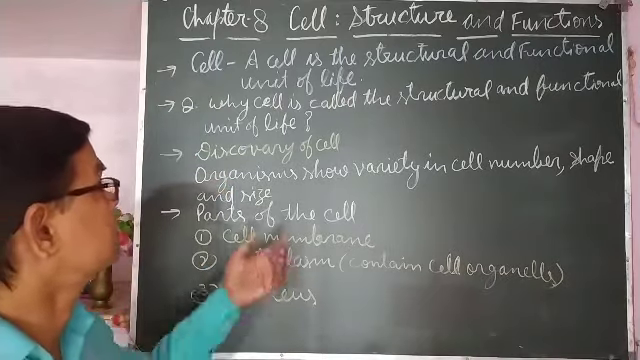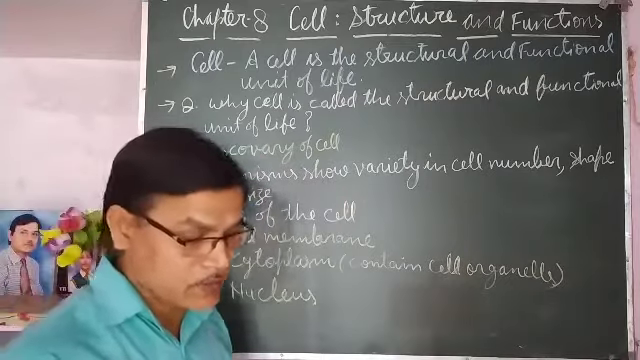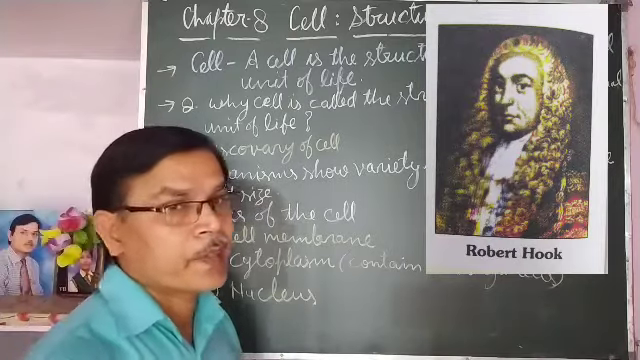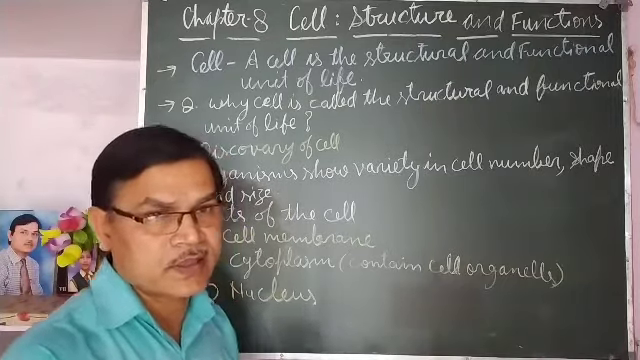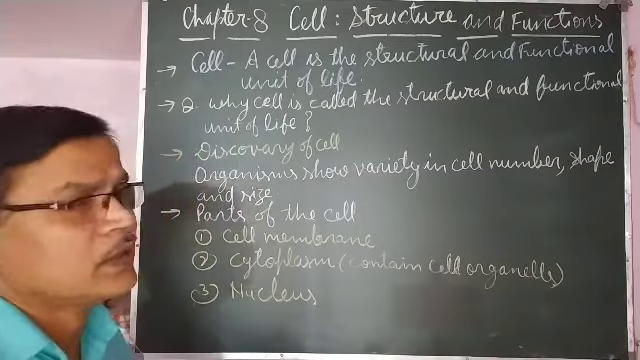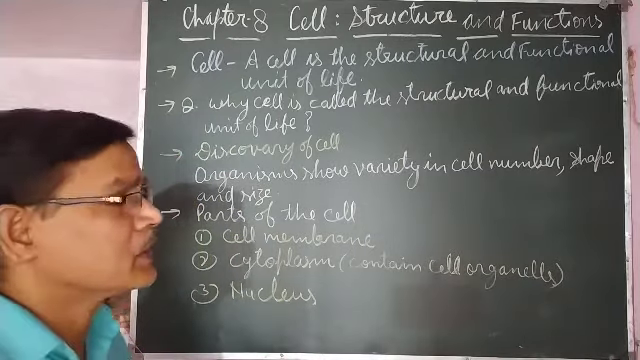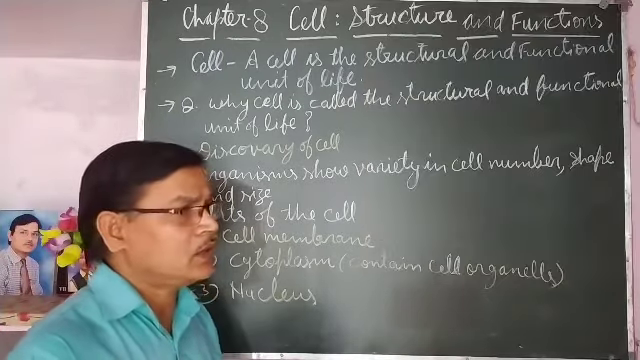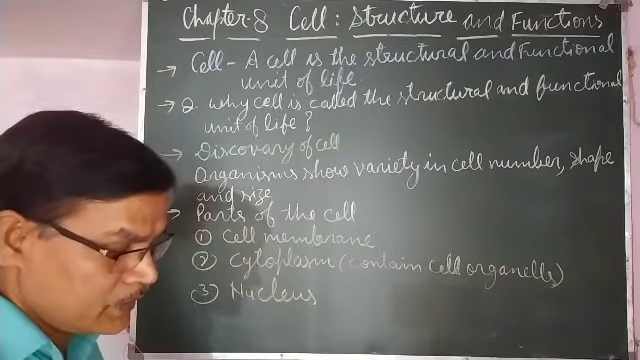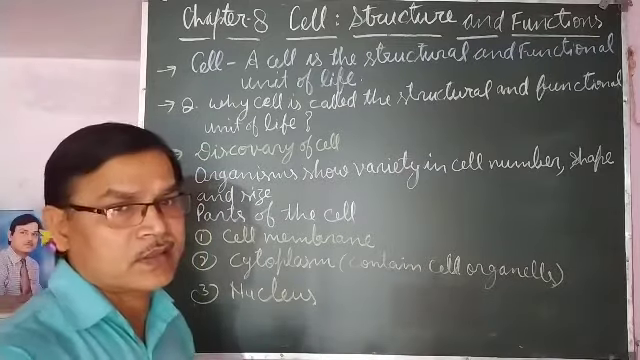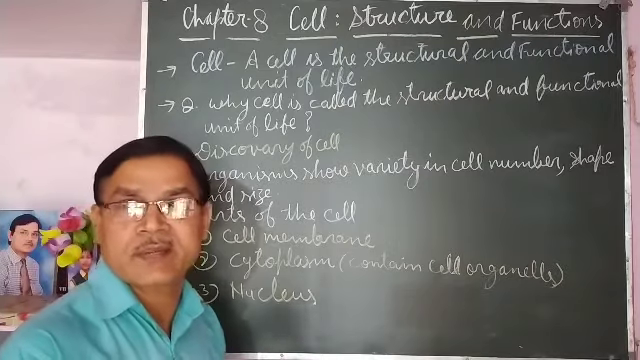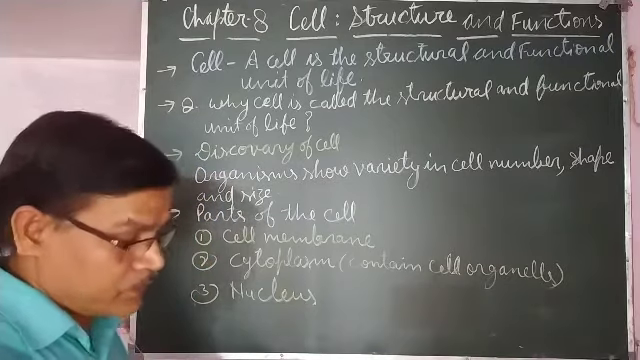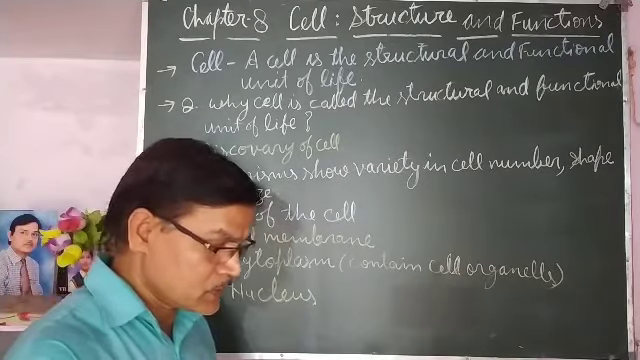Now, discovery of cell. Cell was discovered by Robert Hooke in 1665. He was observing a thin cork slice, and in that he saw structures just like a honeycomb. Honeycomb, you may have seen. So whatever he saw in the slide, the structures were honeycomb-like, with small chambers in it, and those chambers are the cells. So he discovered it in 1665.